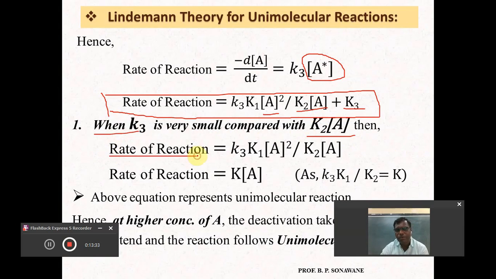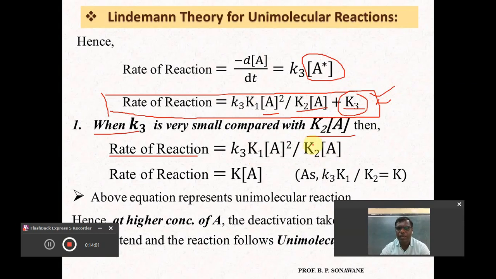Then the rate of reaction can be written as K3 into K1 into A square divided by K2 into A plus K3. K3 is very small, nearly equal to 0, negligible as compared to K2 into A. That's why instead of their addition we will put only K2 into A.